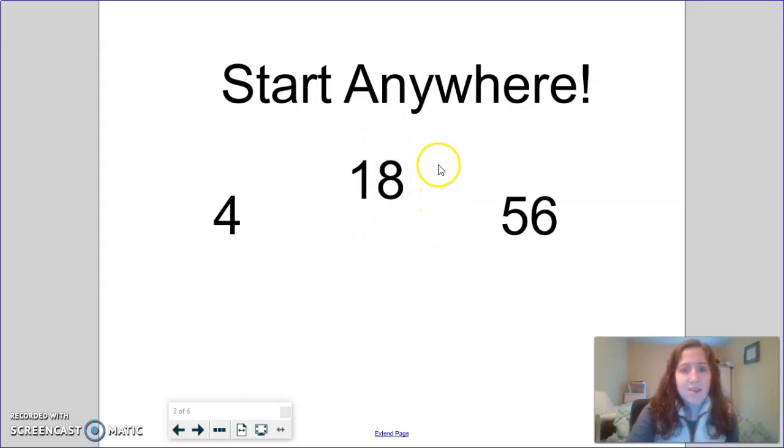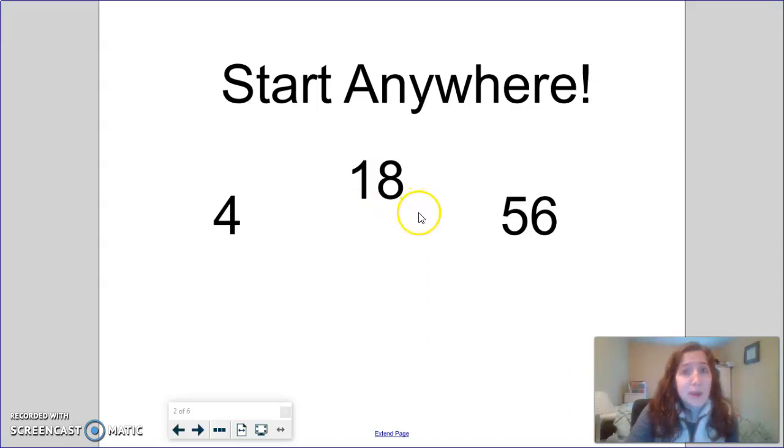What number is that? I see the 1 at the beginning. That means it's a teen number. Did you get the number 18? Good job! This is the number 18.